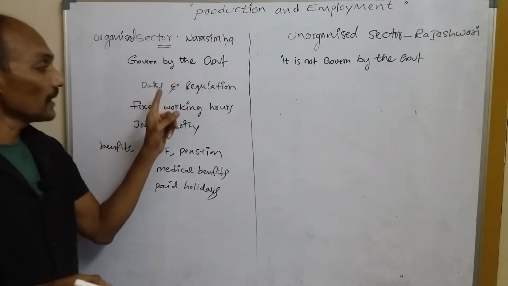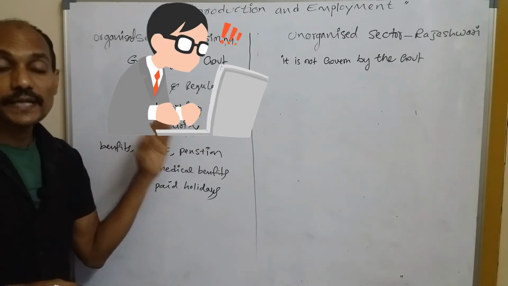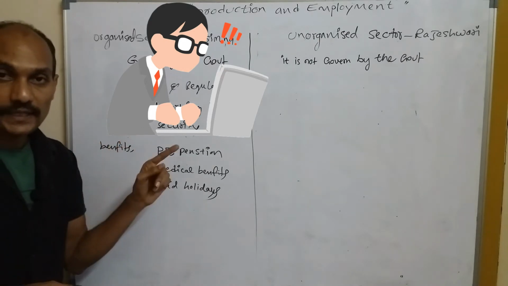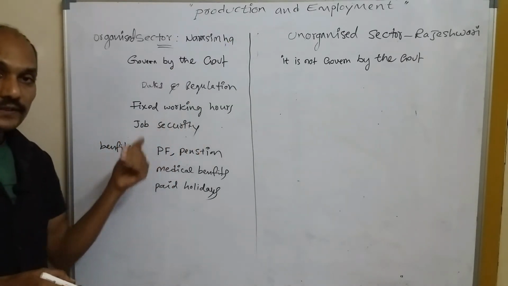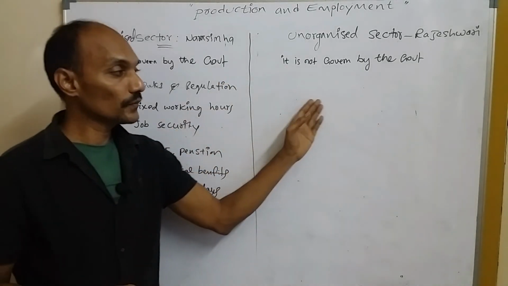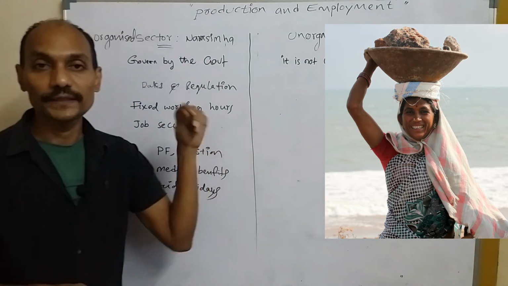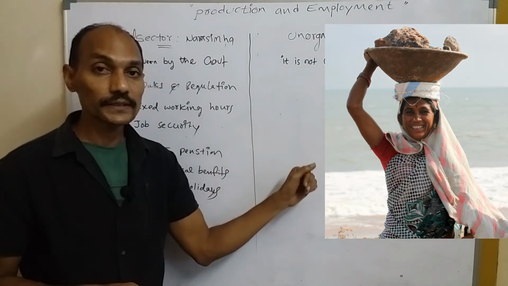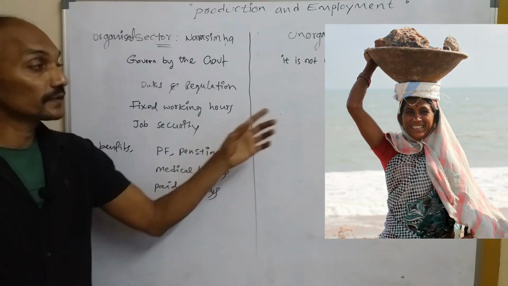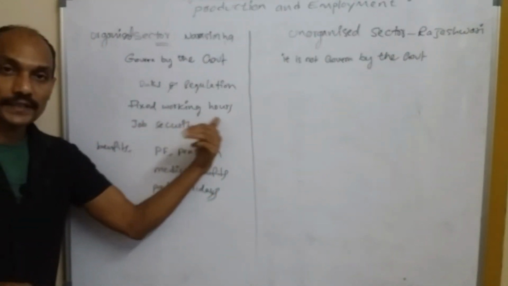That means Narasimha goes to office every day at 9:30 a.m. and returns at 5:30 p.m. But Rajeshwari goes to work every day at 7:30 a.m. in the morning and returns home at 7:30 p.m., approximately 12 hours. That means there are no fixed working hours in the unorganized sector, but in the organized sector we can see fixed working hours.